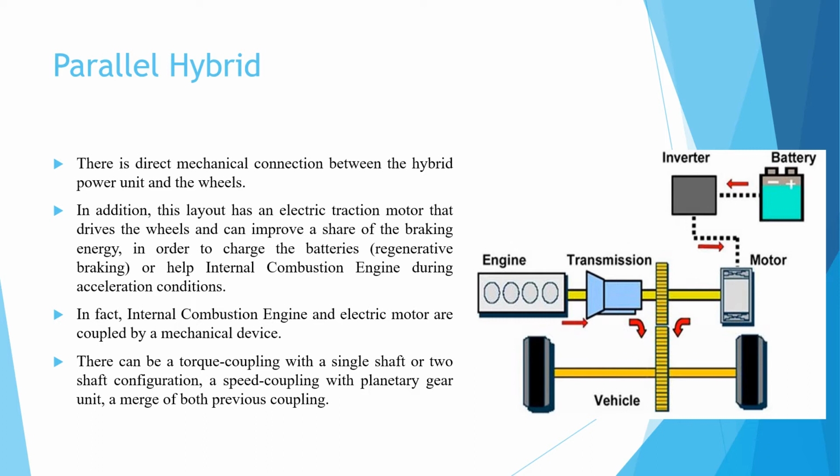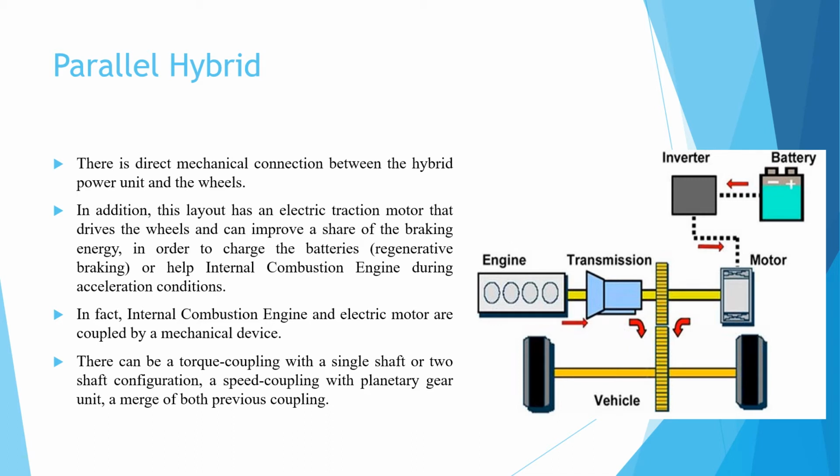In addition, this layout has an electric traction motor that drives the wheel and can recover a share of braking energy in order to charge the battery for the regenerative braking system, or help the IC engine during accelerated conditions.